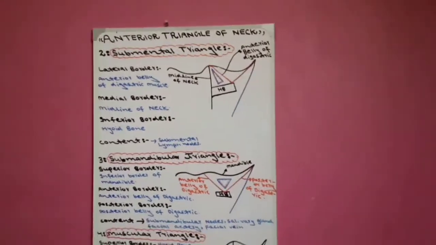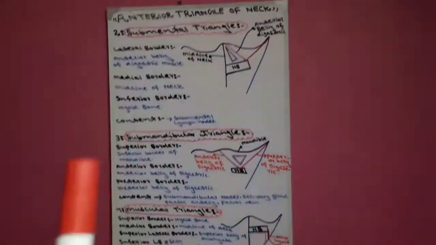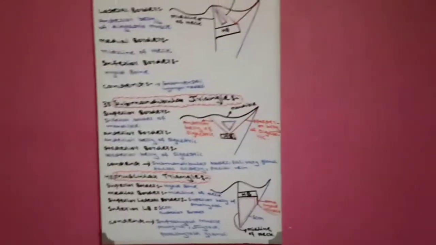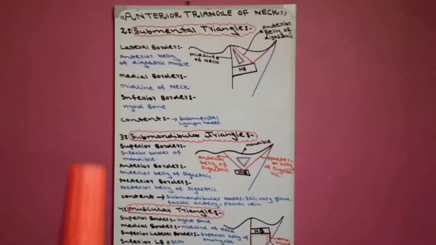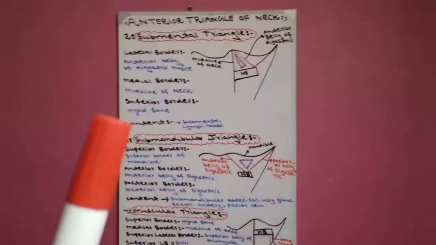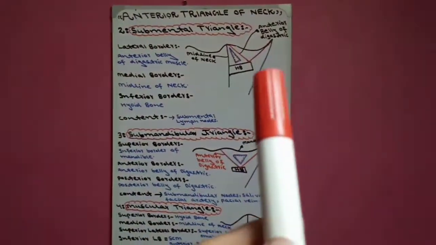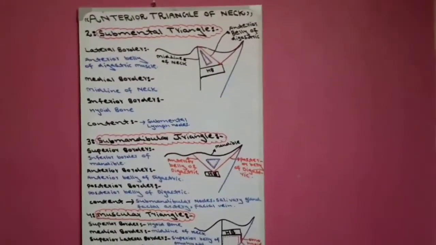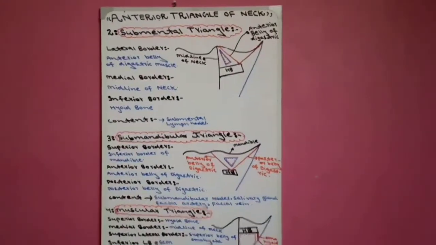Number 1, carotid triangle. Number 2, submental triangle. Number 3, submandibular triangle. Number 4, muscular triangle. And we also studied each subdivision triangle's diagram, content, border. Now today our topic anterior triangle of neck is complete.